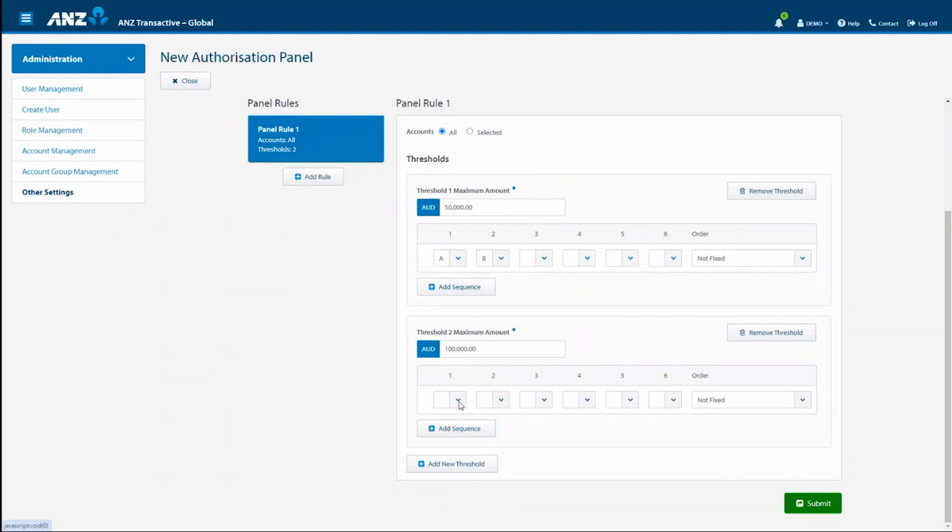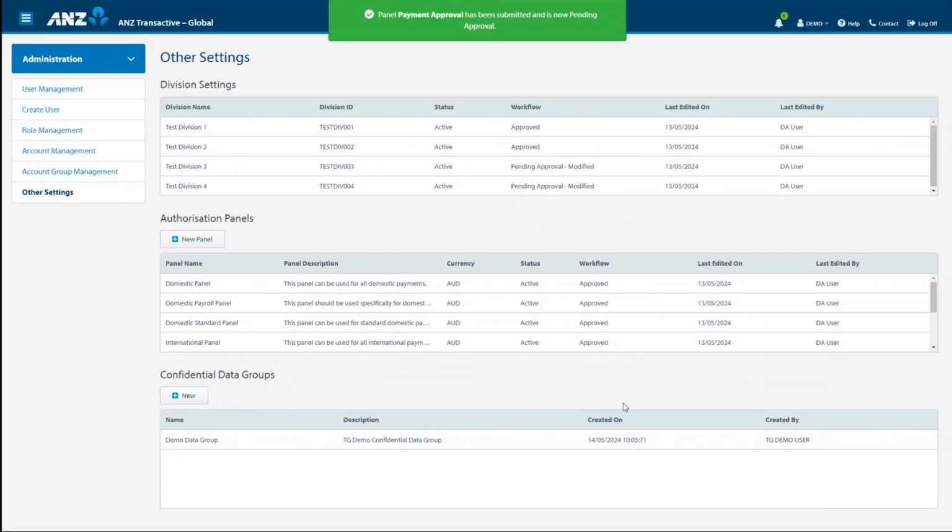In this instance, I require the first approver to be from Group A, the second approver to be from Group B, and the third approver needs to be from Group C. In this instance, I will select Fix, and once again, the last approver will require their security device to release the payment for processing. Click Submit, and this will require approval based on your administration model.